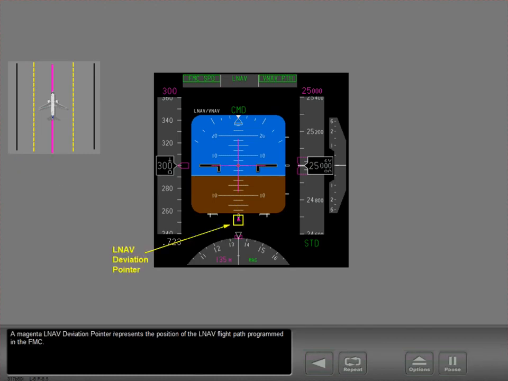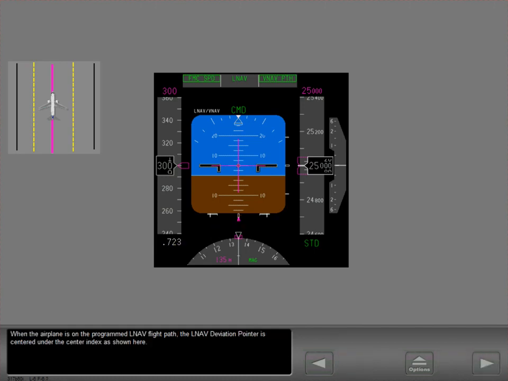A magenta LNAV deviation pointer represents the position of the LNAV flight path programmed in the FMC. When the airplane is on the programmed LNAV flight path, the LNAV deviation pointer is centered under the center index as shown here.